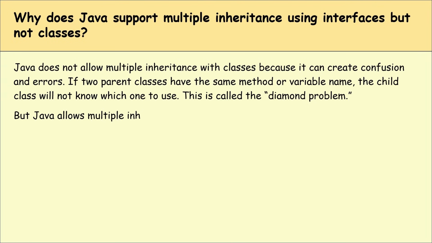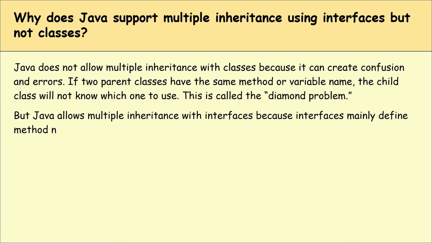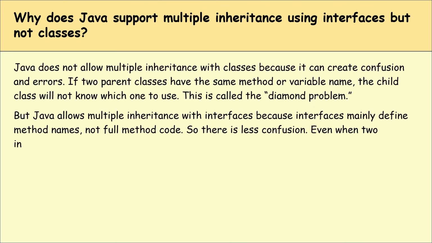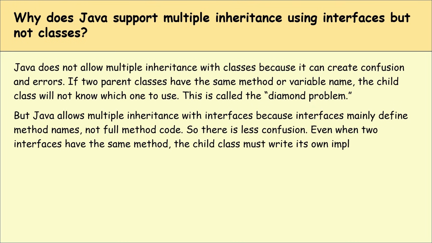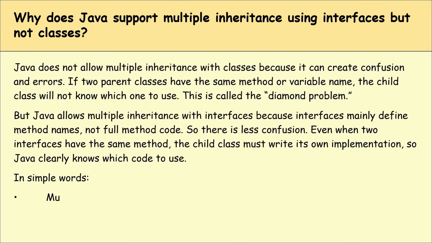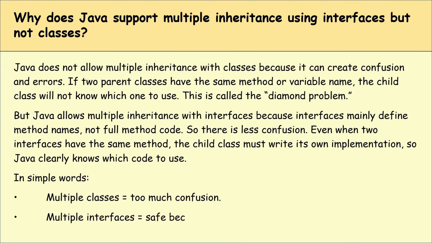But Java allows multiple inheritance with interfaces because interfaces mainly define method names, not full method code, so there is less confusion. Even when two interfaces have the same method, the child class must write its own implementation, so Java clearly knows which code to use. In simple words, multiple classes means too much confusion. Multiple interfaces is safe because you must write the real code yourself.